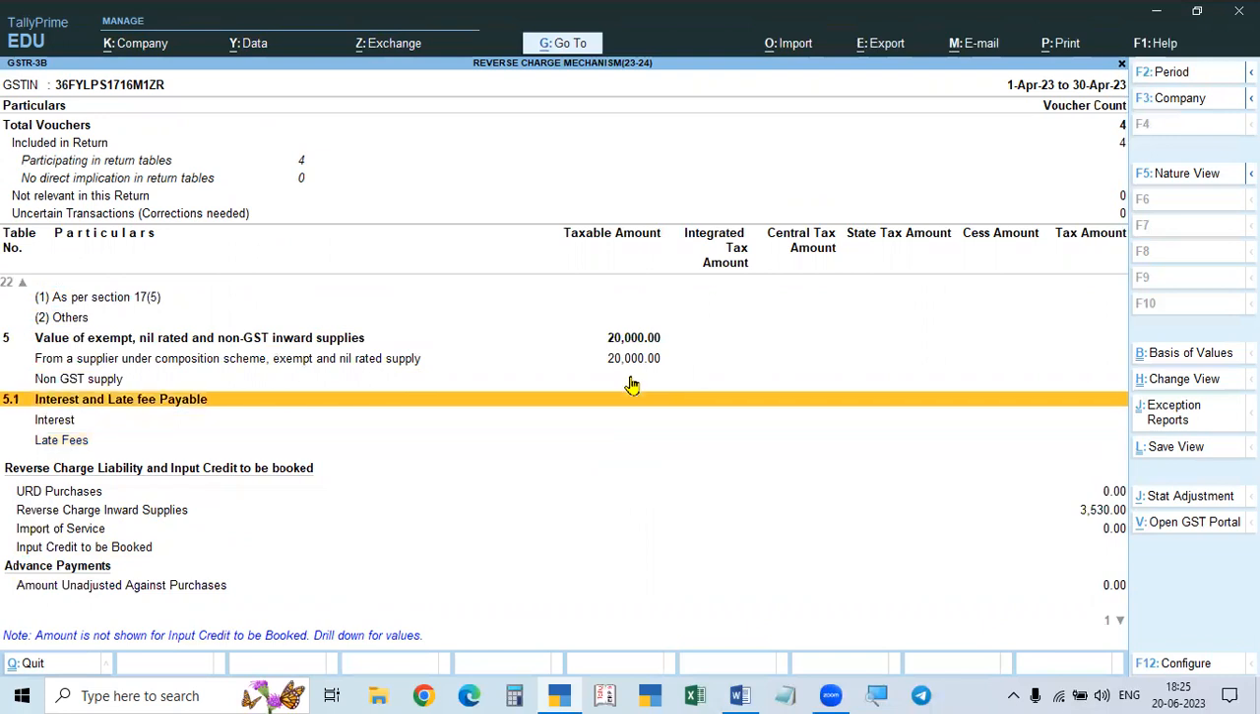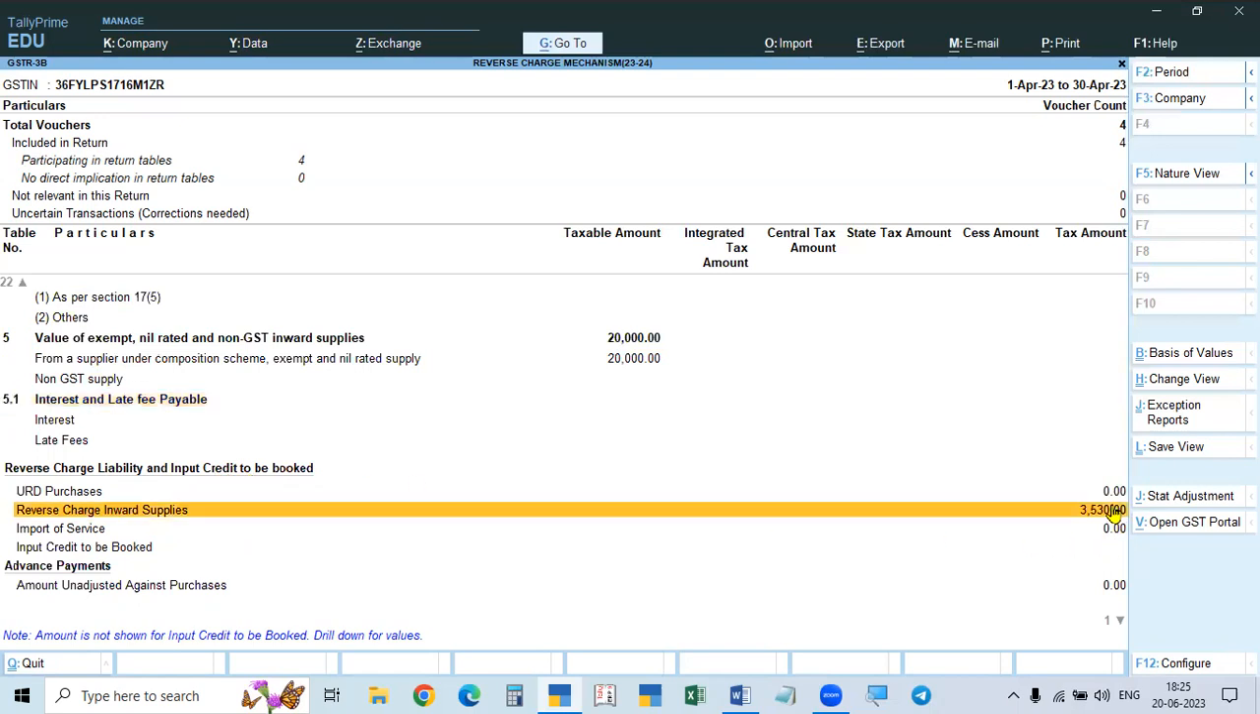So it is showing here, but in the books, you don't have it. So we have to increase the liability. We have to create liability, and we have to create ITC. That means increasing reverse charge liability and booking input tax credit.